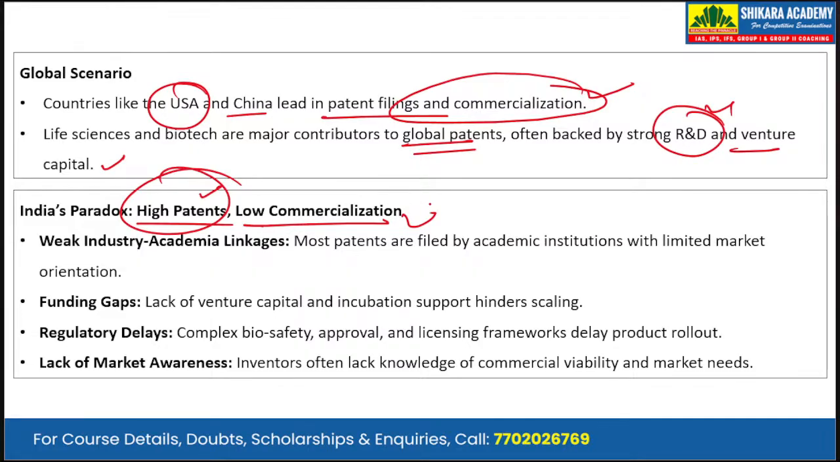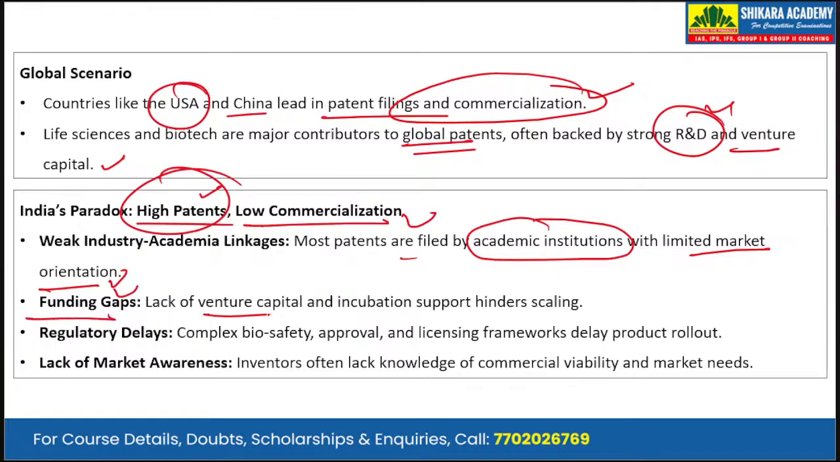Weak industry-academia linkages. Most patents are filed by academic institutions with limited market orientation. So there is weak linkage or weak collaboration between the educational or research institutions and the industry. Industries have the resources and the market access, but they lack research. The research is done by the academic institutions and they file the patents, but they lack market access or market orientation. Second is the funding gaps.